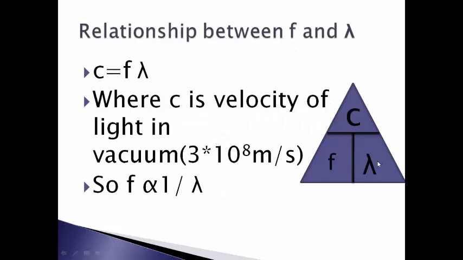So we have two variables and a constant. If we have f, we can find lambda as c by f, and if we have lambda, you can find f as c over lambda. As long as you use standard units, meter and meter per second, that is hertz, you should get the correct answer each time.